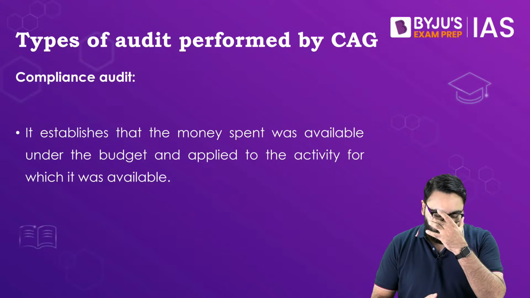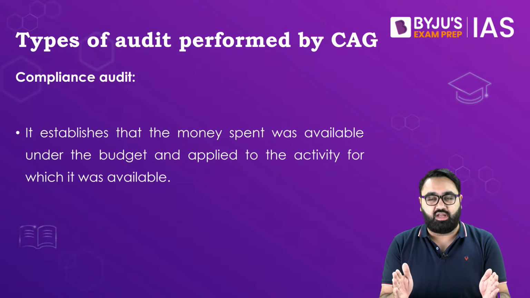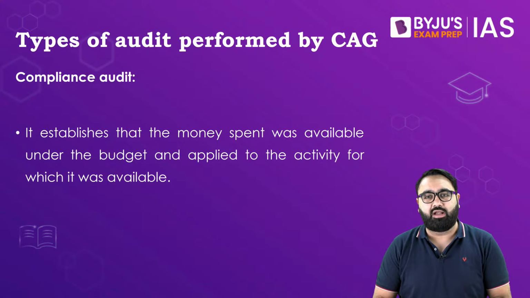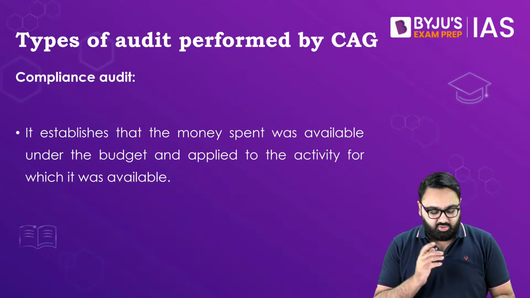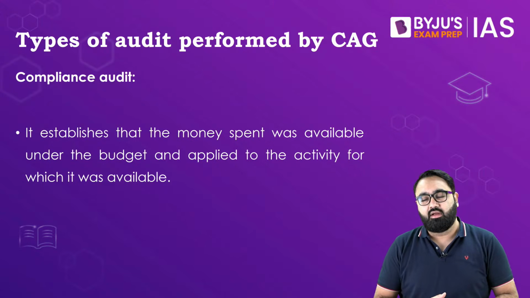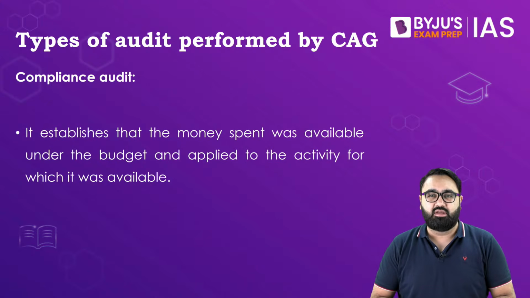If you remember, from 2004 to 2014, when we had the UPA government led by Dr. Manmohan Singh, especially in the second tenure of the government from 2009 to 2014, a lot of CAG reports came out pointing towards big scams. The 2G scam, the Commonwealth Games scam, etc. And these were huge losses that the CAG was predicting.